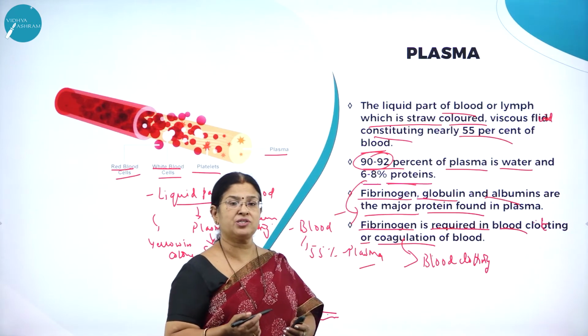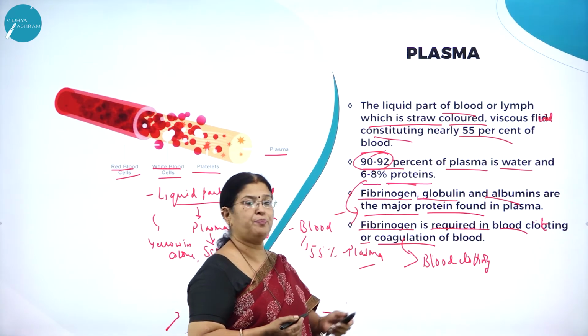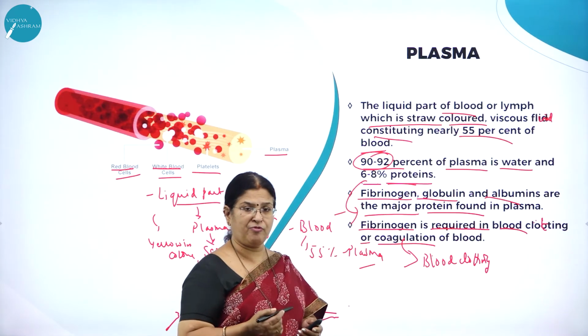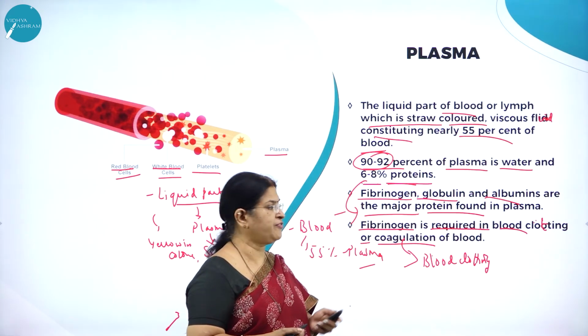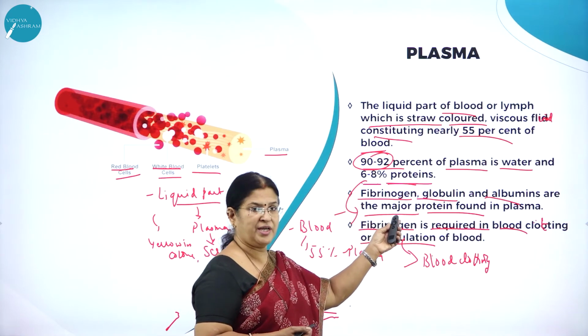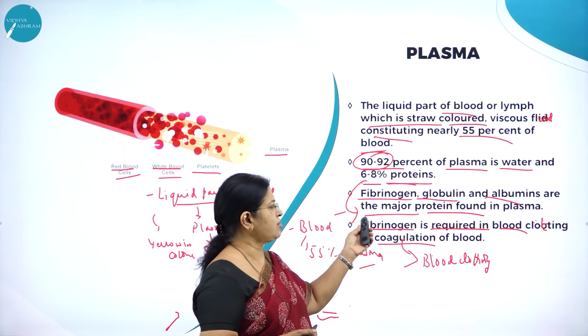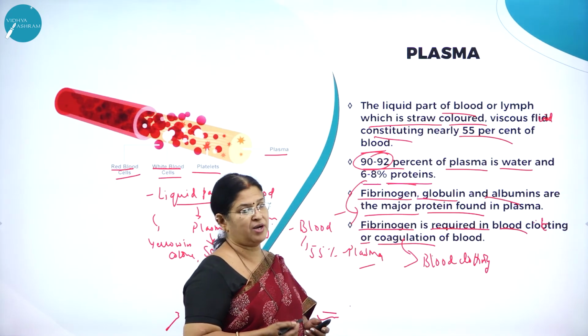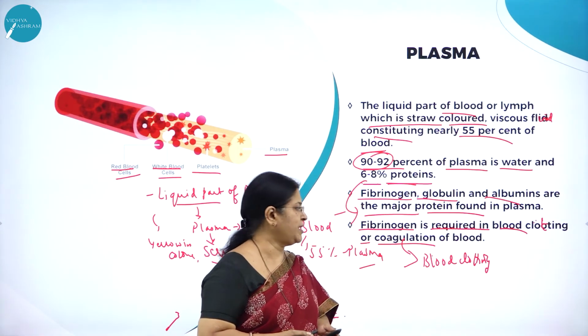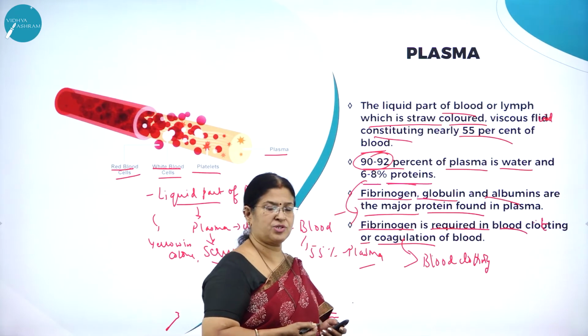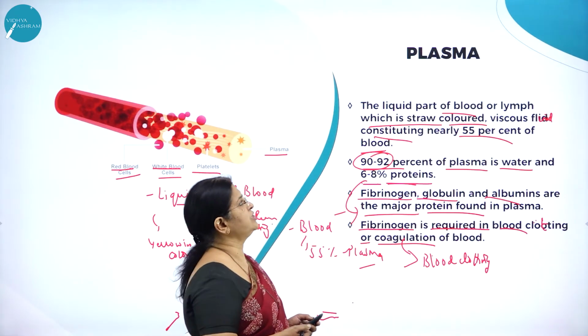And plasma contains how much? 90 to 92% of plasma is made up of water, and 6 to 8% of proteins. Proteins are in the form of fibrinogen, globulin, albumins. These are all the major proteins found in plasma, and all of us know fibrinogen is required in the blood clotting process, also called blood coagulation.